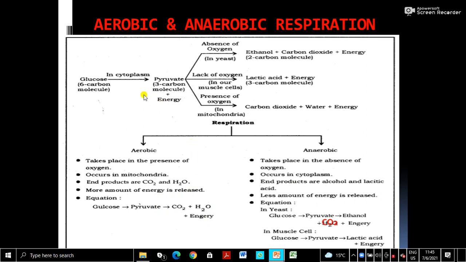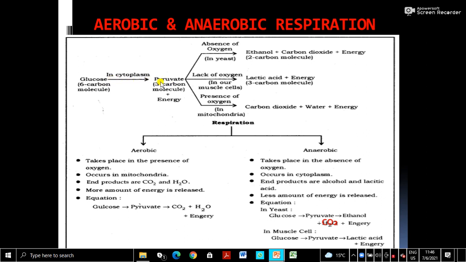Now we come to the processes. Glucose is oxidized into pyruvic acid or pyruvate. This is a common step for aerobic as well as anaerobic respiration, and it takes place inside the cytoplasm. Remember one more thing: any metabolic process doesn't take place in one or two steps. It includes a series of reactions. Here only the end product is given, but in between there is a series of at least 10 reactions. So finally the final product is pyruvate.